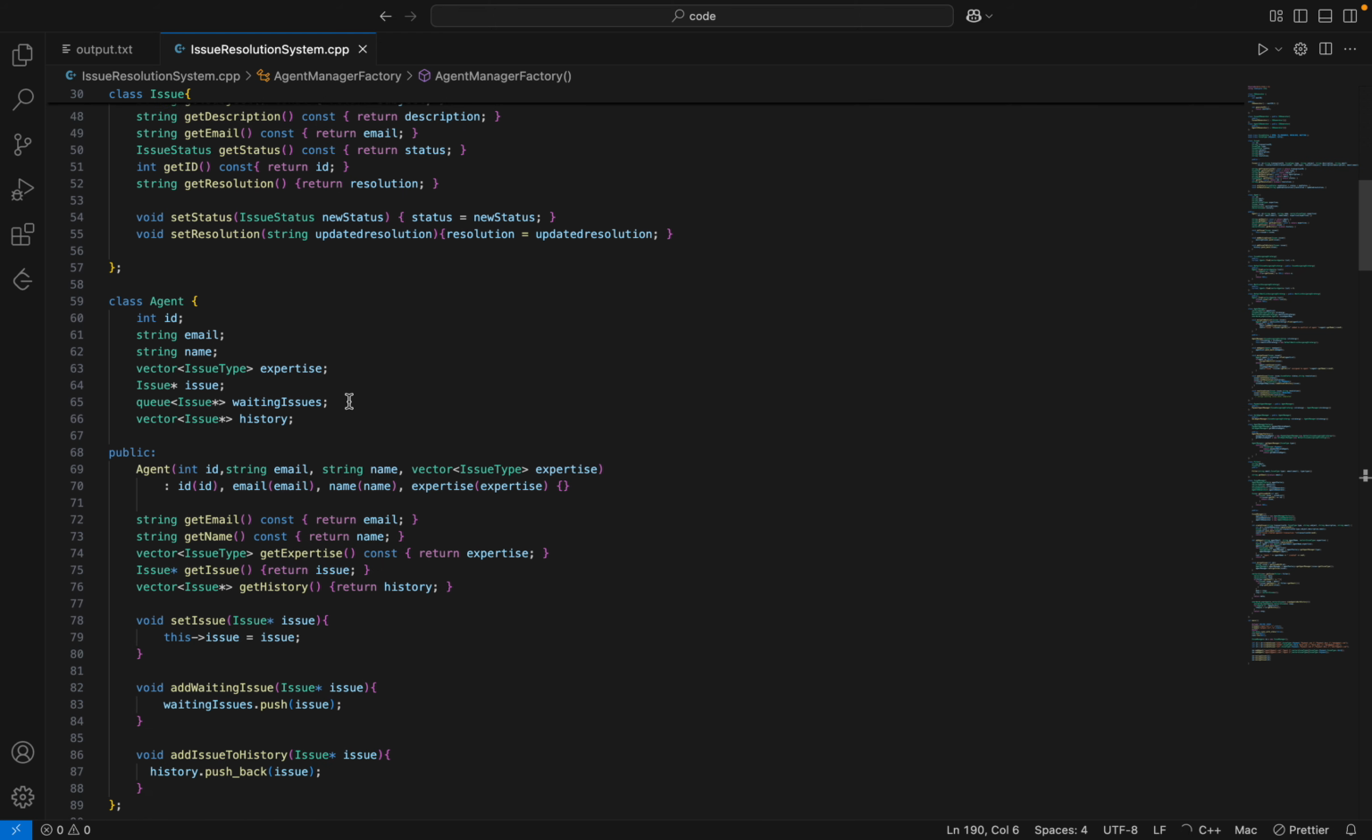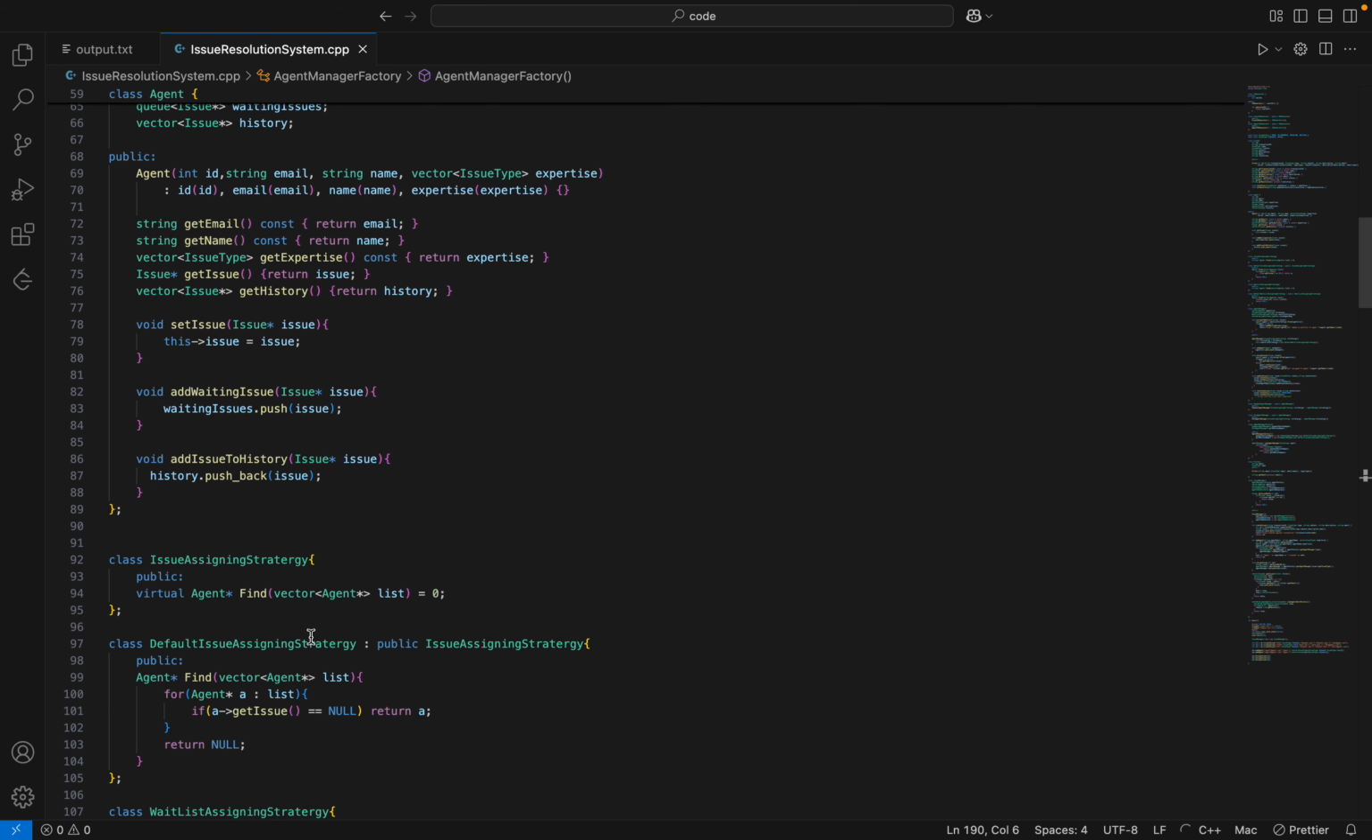Now comes the agent class. In the agent class, I have created, obviously, an ID, name and email of that agent, what expertise that agent holds, what issue that agent is currently solving, what all issues he has solved in history, and what issues are waiting to be assigned to that agent in the queue. I've used a queue data structure here so that the first one which is added is picked first. Okay, similarly, getter and setter functions are there.